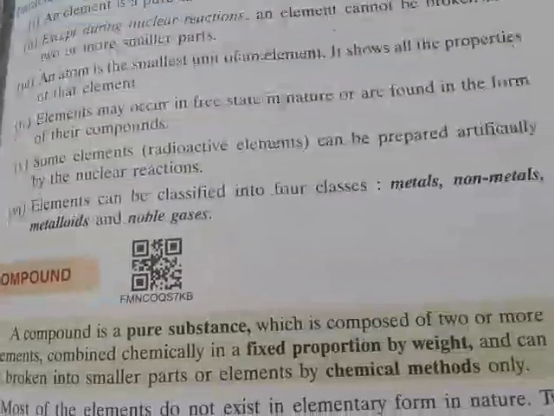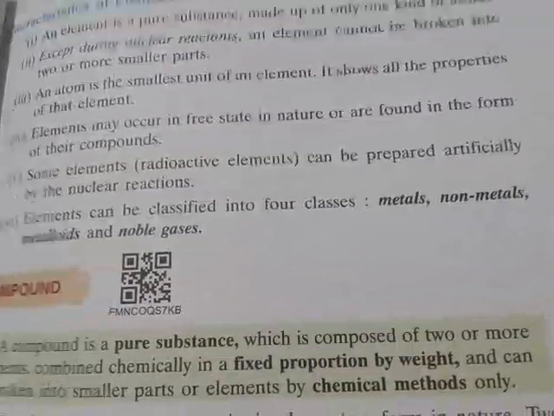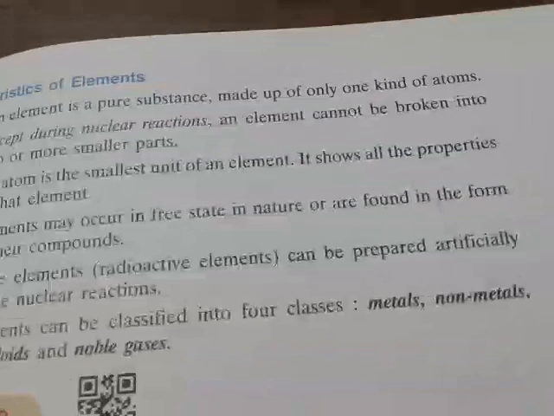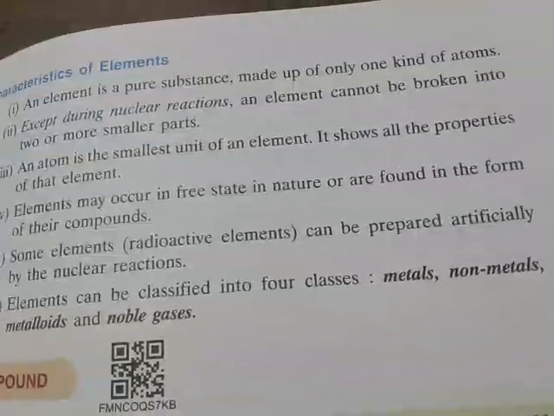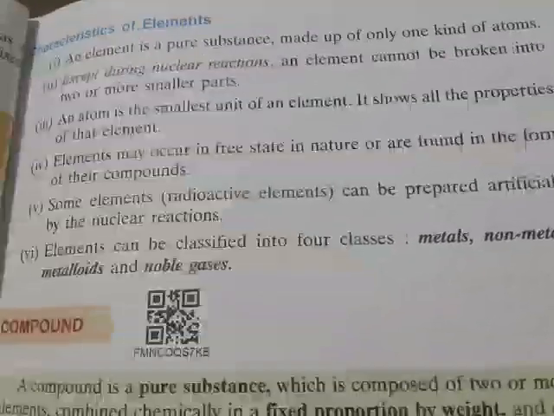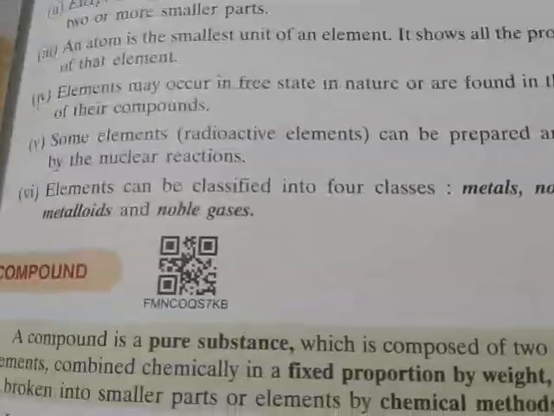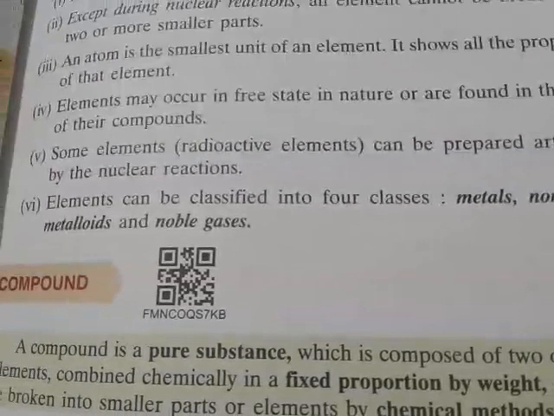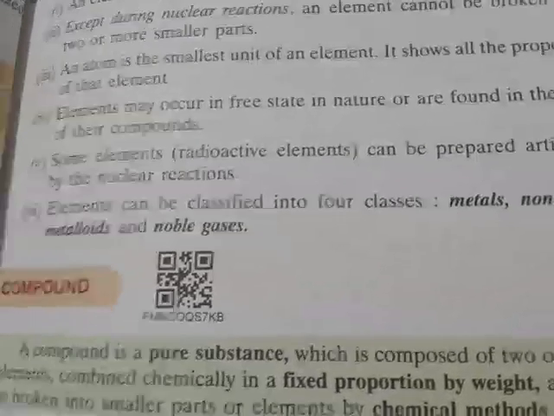So we can characterize some parts of the elements: an element is a pure substance, made up of only one kind of atom. An atom is the very smallest unit of an element. It shows all the properties of that element. So an element cannot be broken into two or more simpler substances by any kind of physical or chemical method. Elements can be classified into four classes: metals, non-metals, metalloids and noble gases. So up to this we have discussed.